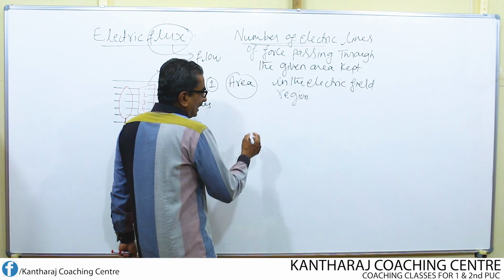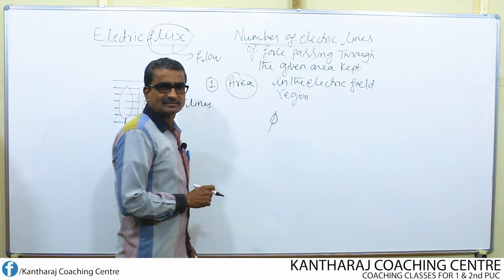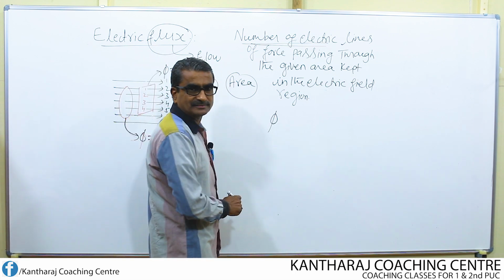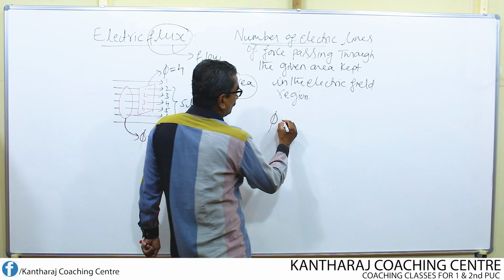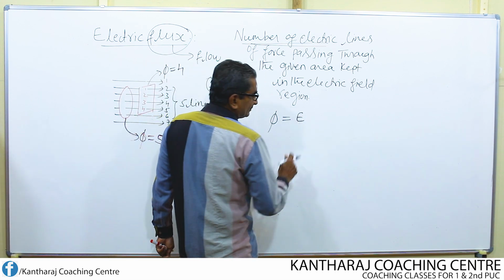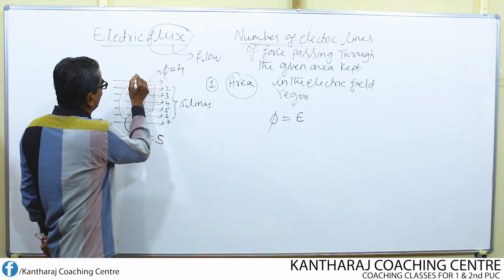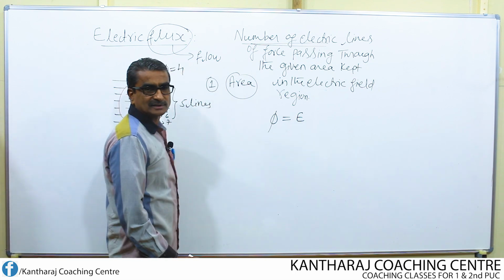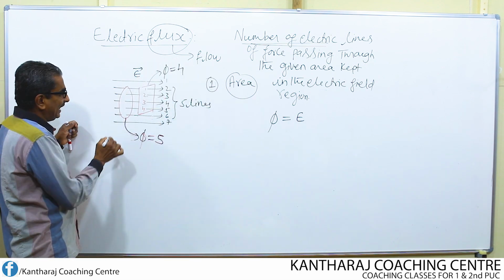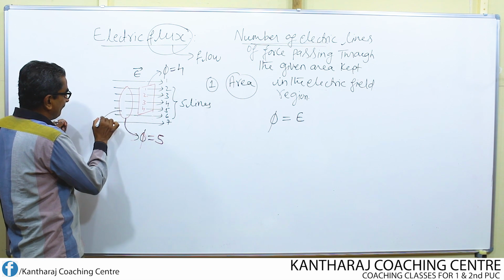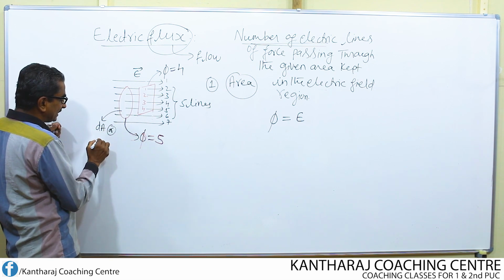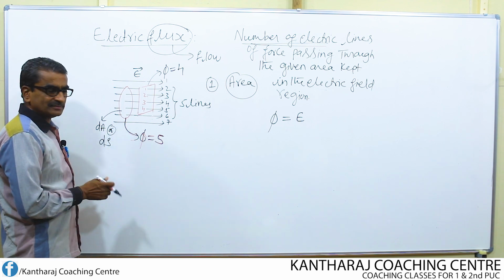So, I write one equation. Electric flux is represented by the symbol phi. Phi is given by E, the uniform electric field E. Now, I consider this entire circular area as dA, or I can also consider this as ds.